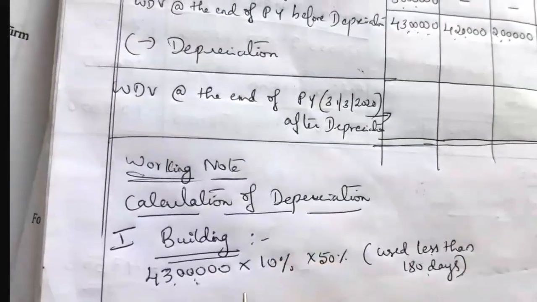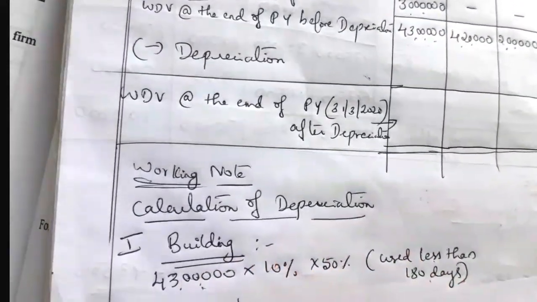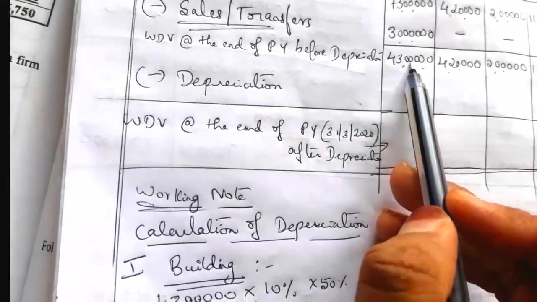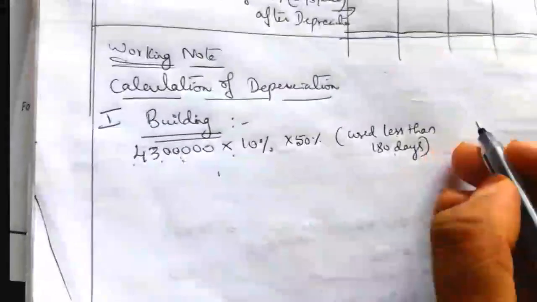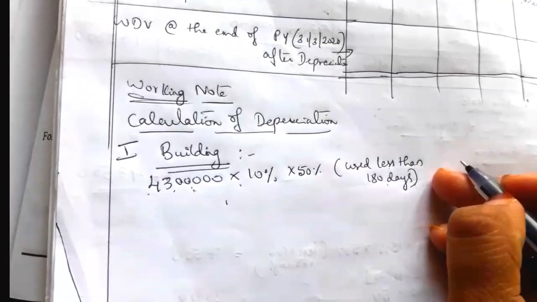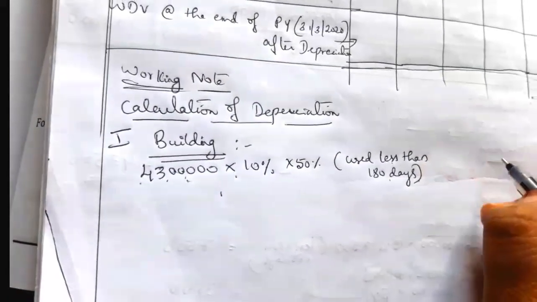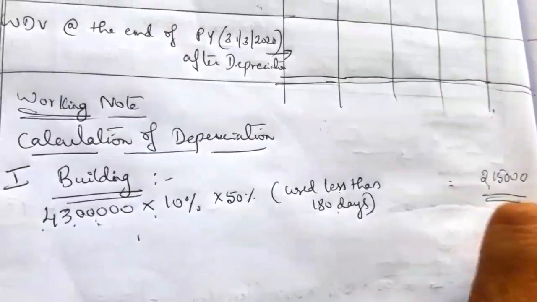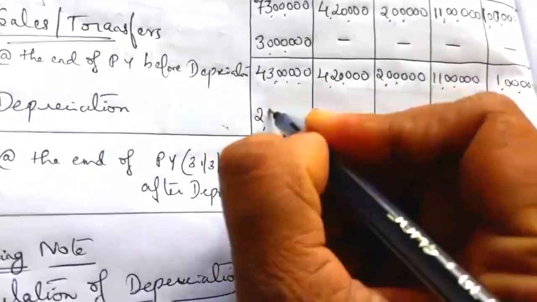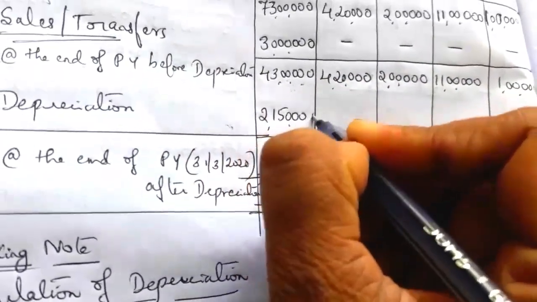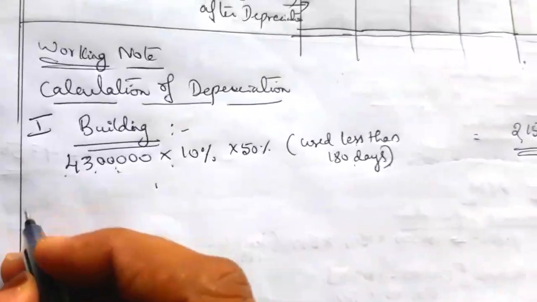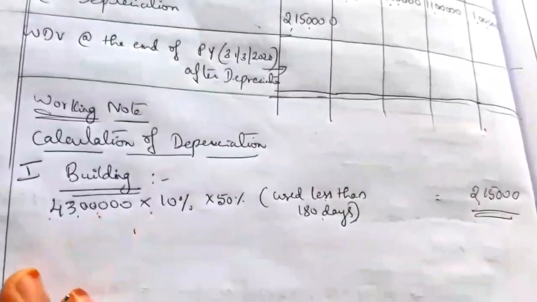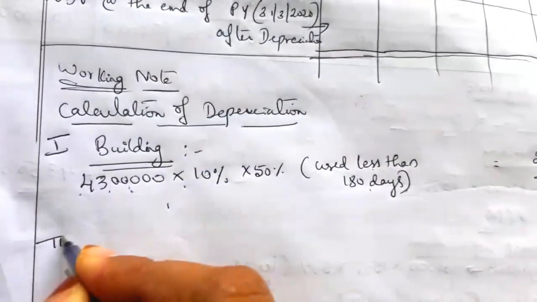So while calculating depreciation you have to be careful. Don't directly calculate on 60 lakh. We have to check whether there is a value more than that. So 43 lakh into 10% into 50% is equal to 2,15,000, which is the depreciation of the building. There is no balance on 43 lakh. We directly calculated.